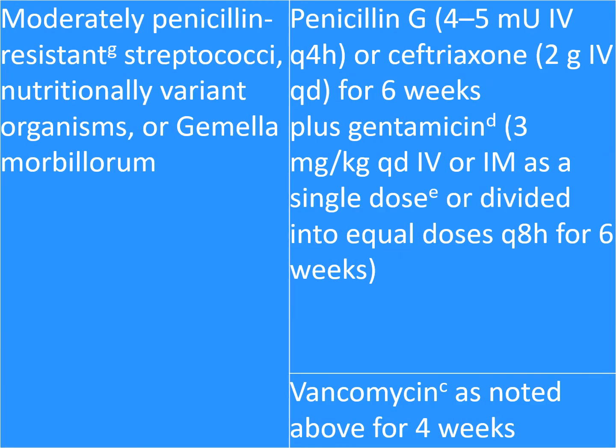But if there is a moderately penicillin resistant streptococci, nutritionally variant organisms or Gemella morbillorum species involved, then we can again have penicillin G or a ceftriaxone plus gentamicin combination, and vancomycin as noted above for 4 weeks.